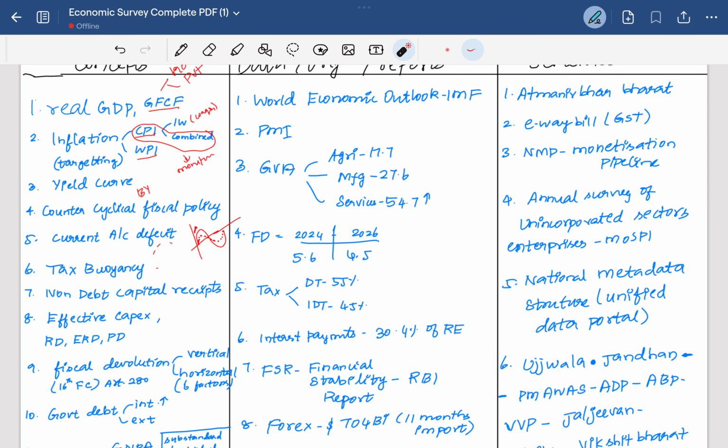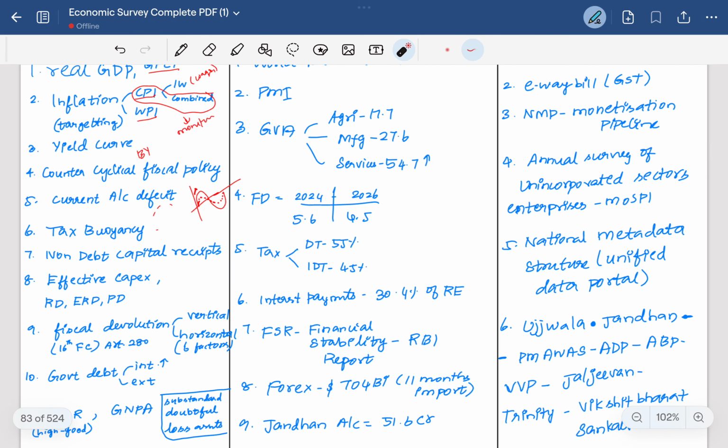Then the Annual Survey of Unincorporated Sector Enterprises under the Ministry of Statistics and Programme Implementation is underway. The survey is to take into account the non-formal or informal sectors into the employment data. So the survey is underway.